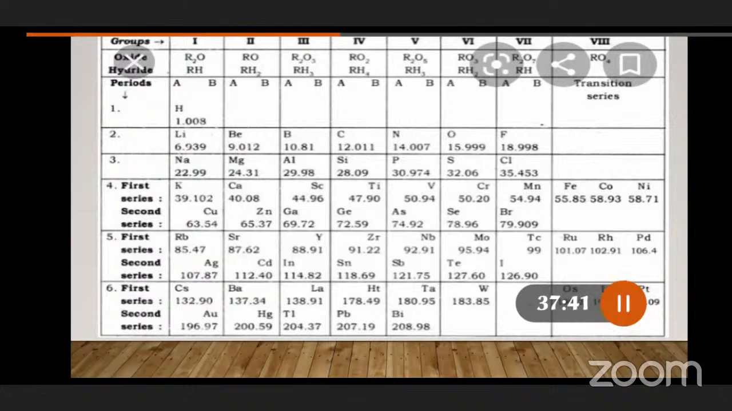Now similarly, cobalt and nickel. In the last group, you see iron, cobalt, nickel. Observe the atomic masses, 58.93 and 58.71. Actually, 58.71 should come first, and after that cobalt, 58.93. But these are arranged in descending order of their atomic masses. Tellurium and iodine are also arranged in descending order of their atomic masses. So these are minor drawbacks that can be corrected in the modern periodic table.